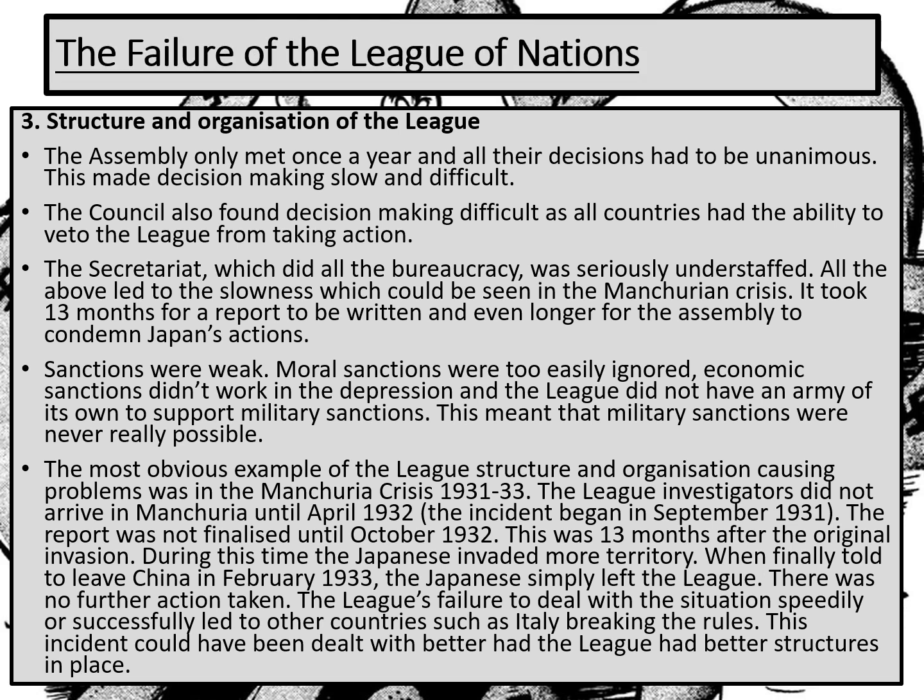Let's look then at our final reason for why the League of Nations failed. Well, the League of Nations also failed because of its structure and its organisation. So we've got stuff to do with what the members themselves were like, we've got stuff to do with the membership, and we've got stuff now to do with the actual setup of the League.